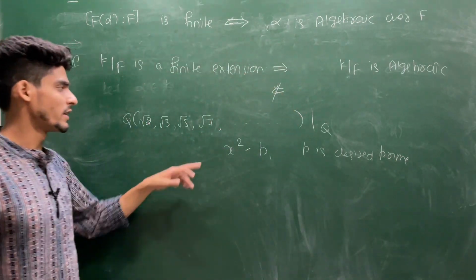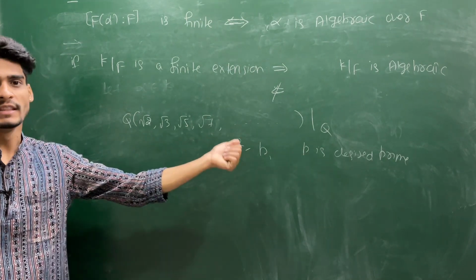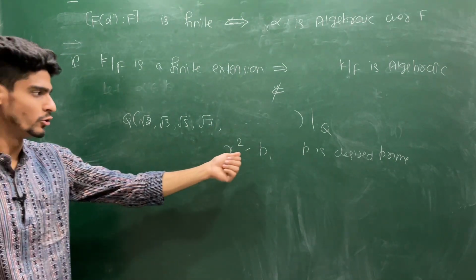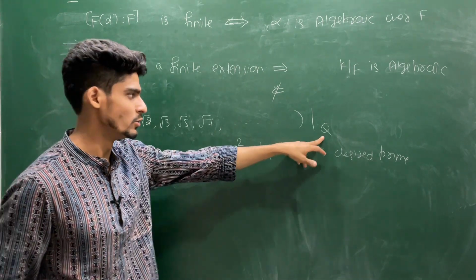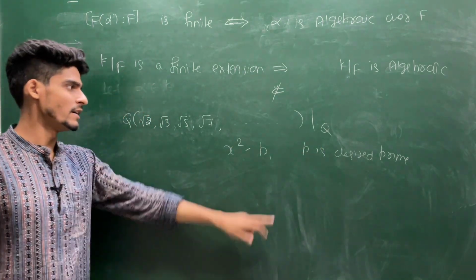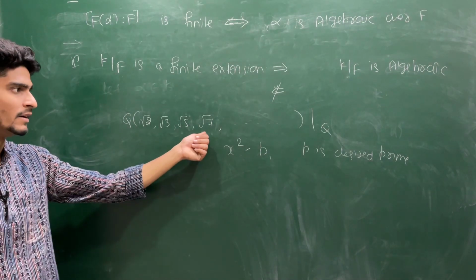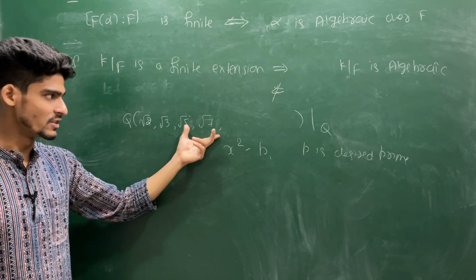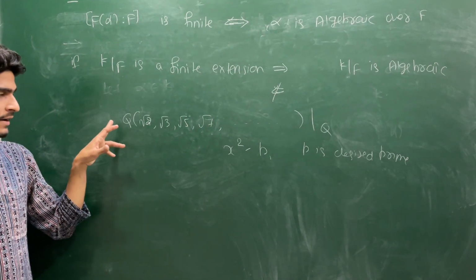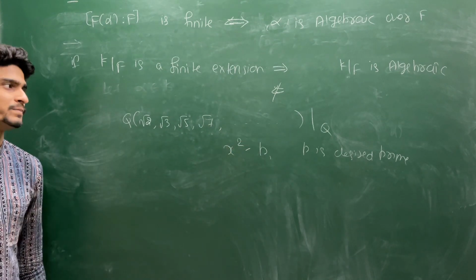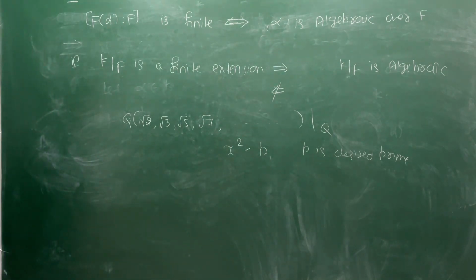Because what you are doing is collecting all the primes, taking square roots, and adjoining them in increasing order. So you give me any prime p, and I can give you the polynomial x squared minus p. This is defined over Q, and this p is the desired prime number. So every element here is algebraic, and this is not a finite extension. Clearly, it is generated by infinitely many elements, so it is a non-terminating extension.